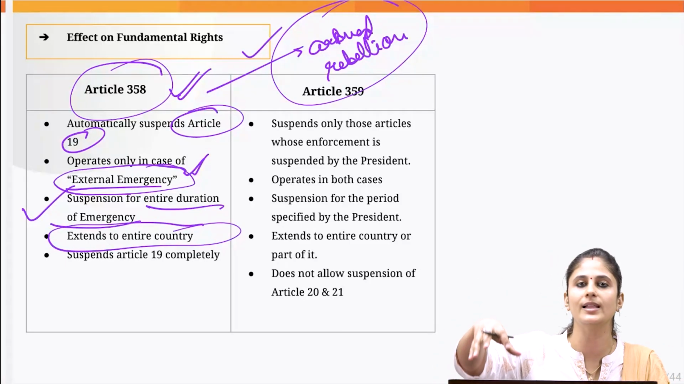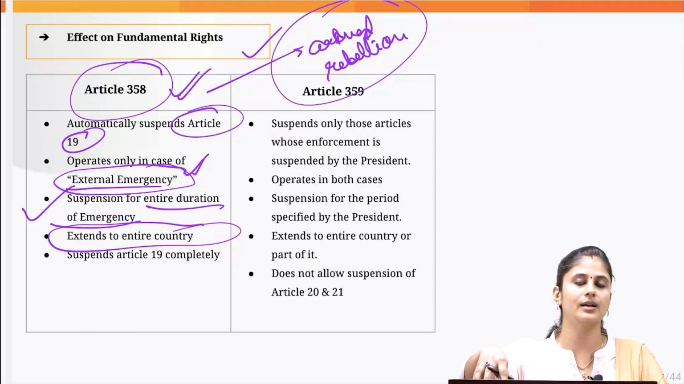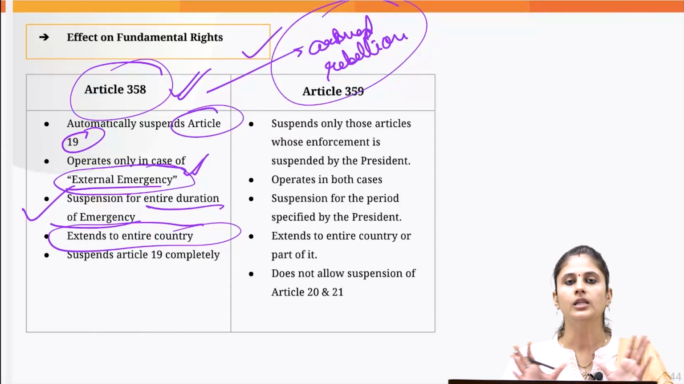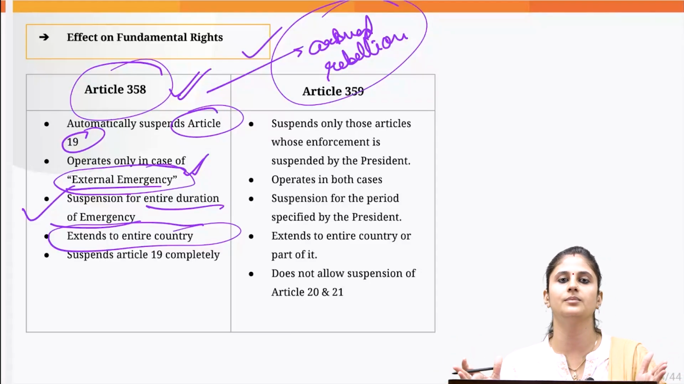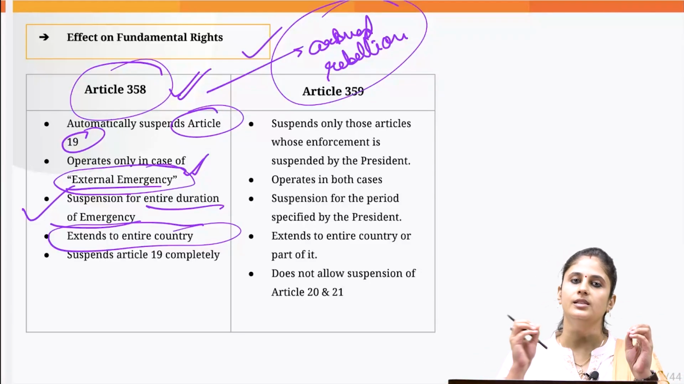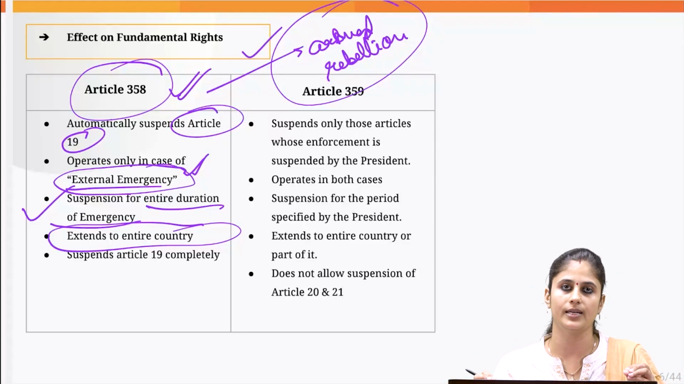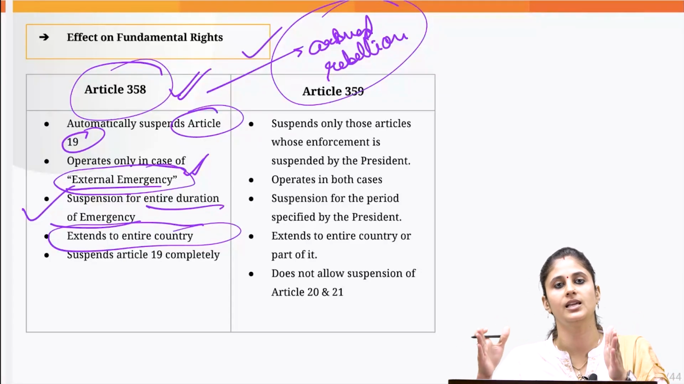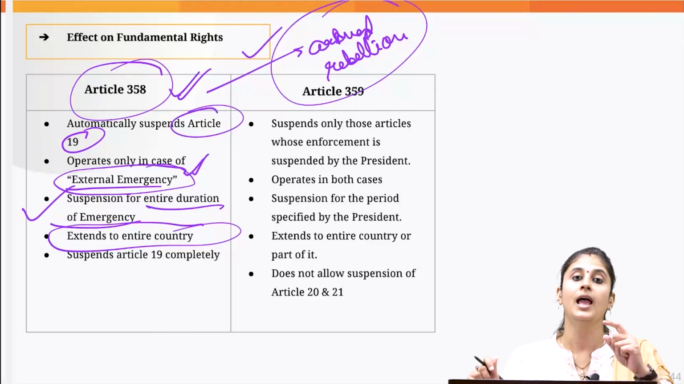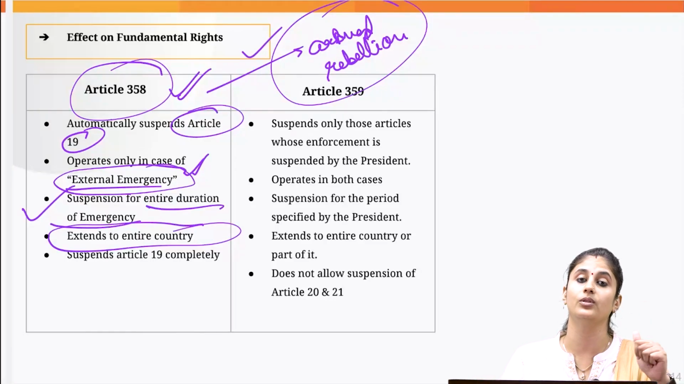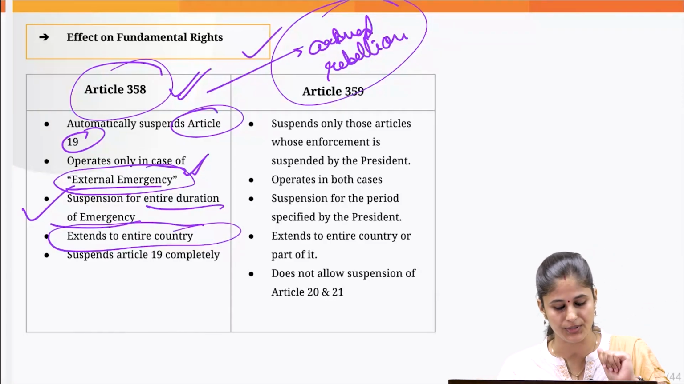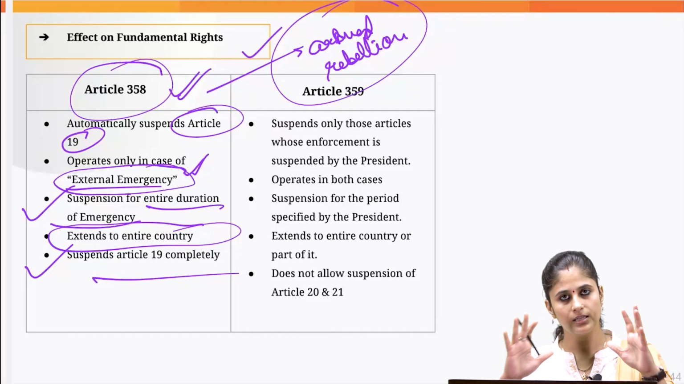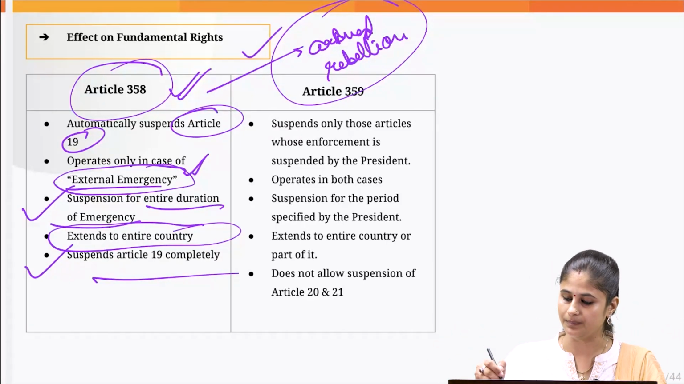It would not be like in one state only that the 6 fundamental rights under Article 19 would remain suspended. No, in all the states, all the area which comes under India, everywhere the 6 fundamental rights under Article 19 would remain suspended till the time the national emergency is in operation on the grounds of war or external aggression. So all the 6 fundamental rights remain suspended completely.